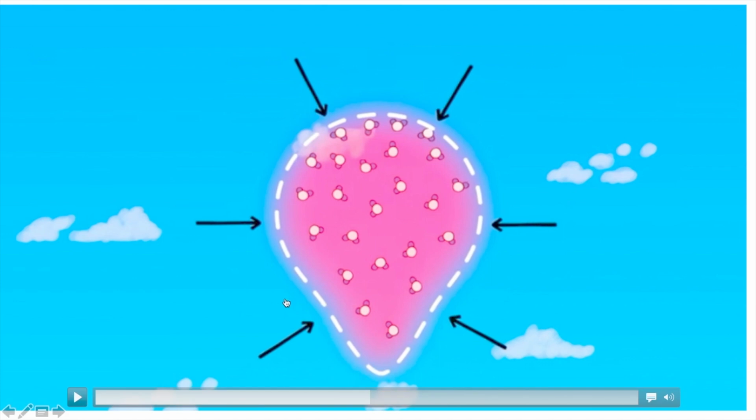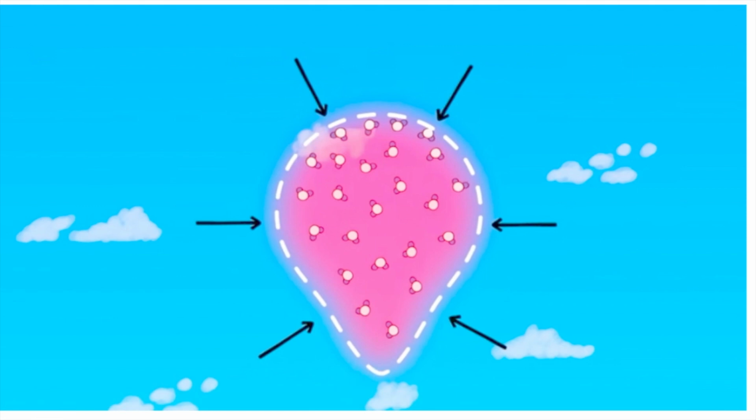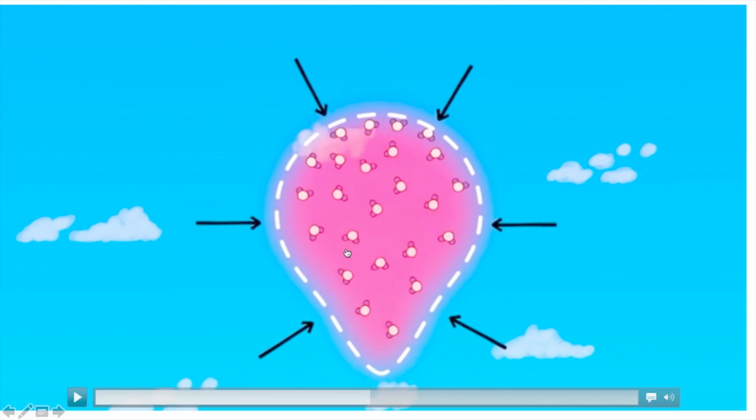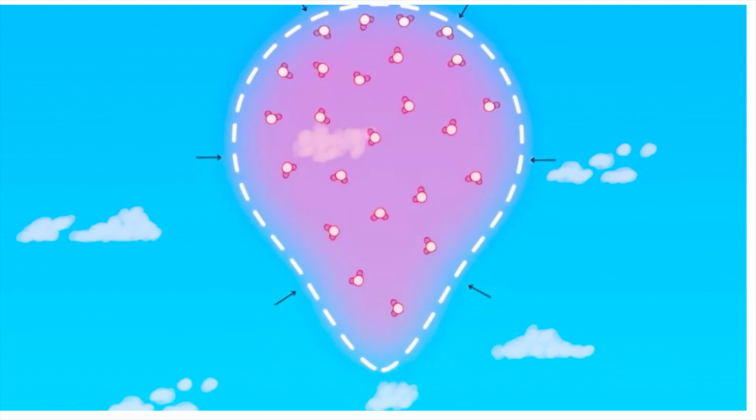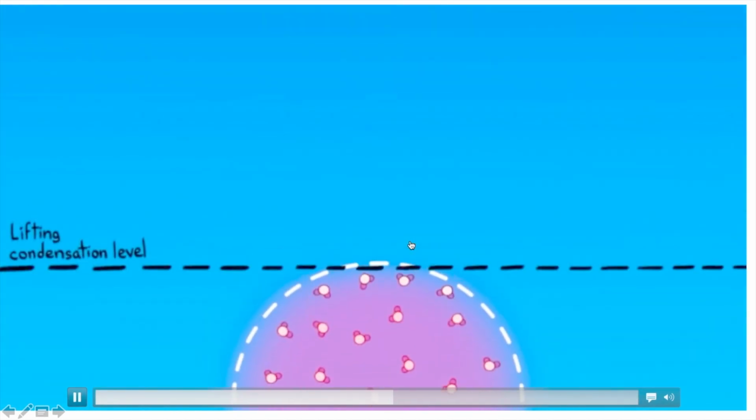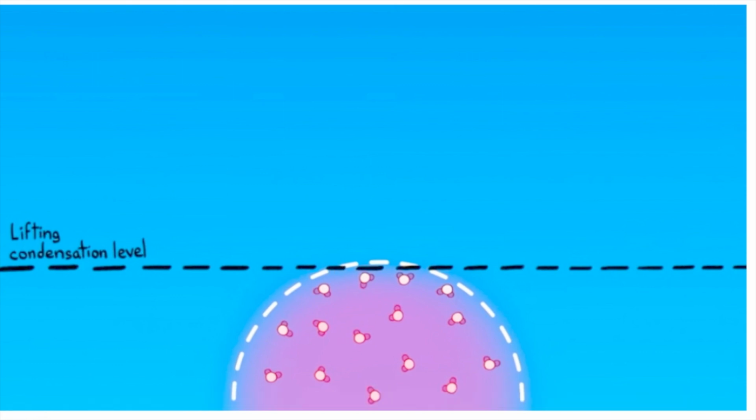Over here also, there is no such balloon, but the parcel will expand. The parcel is moving up adiabatically, so there is no exchange of energy with the surroundings. As it moves up, it expands, and due to expansion the kinetic energy of the molecules inside it decreases, and because of that there is a decrease of temperature. You can see it getting expanded, and it reaches a region where the temperature is so low, close to 0 degrees Celsius.